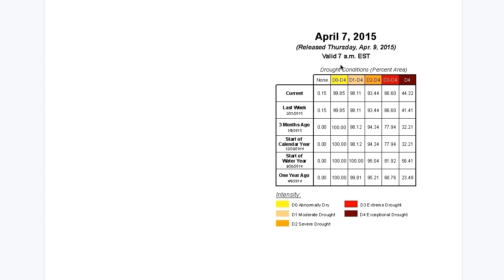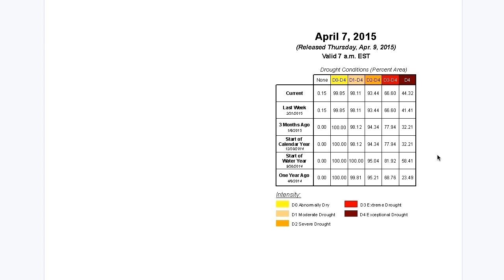If we look at D0 to D4, it doesn't change that much once you include D0. 100 to 99, it actually went down by a tiny bit. Whereas in D4, it went up from 23.49 to 44.32. So exceptional drought conditions increased by just over 20 percentage points. That doesn't mean the overall area of drought in the state has increased overall.